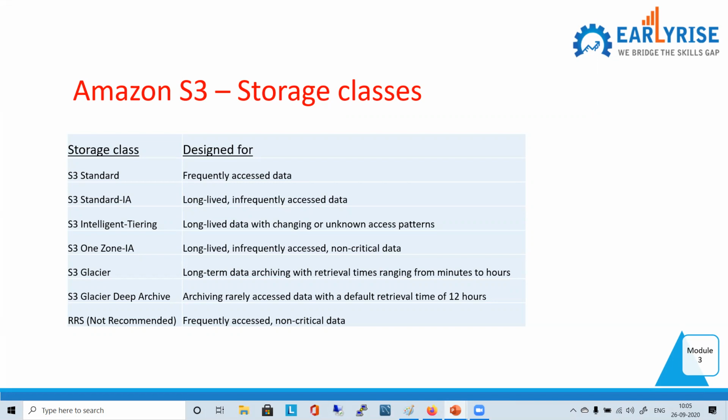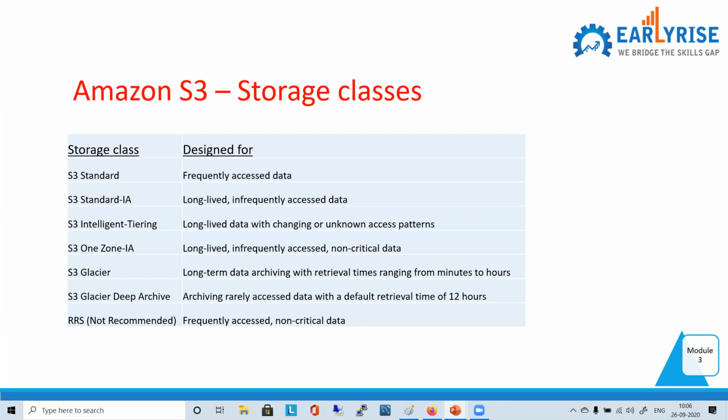But what is the difference? 11 nines of durability is also there, but availability is reduced by one 9. So now it will be 3 nines of availability. 3 nines of availability means 99.9%. If you look at Intelligent-Tiering, what do you think?